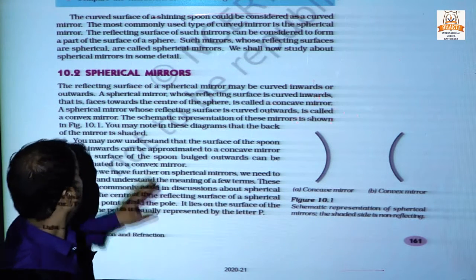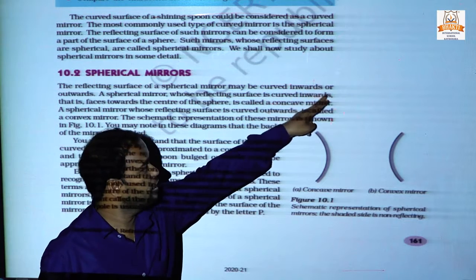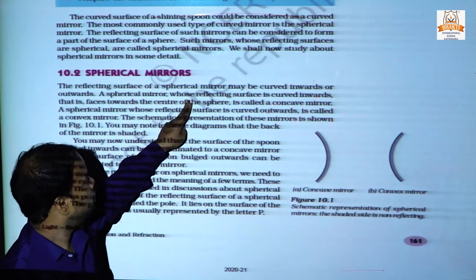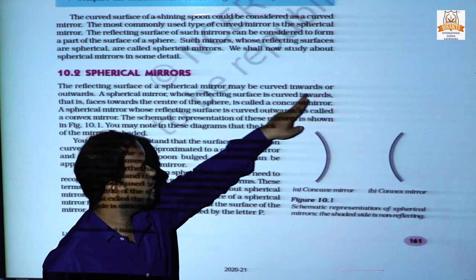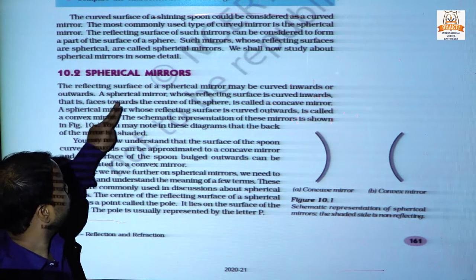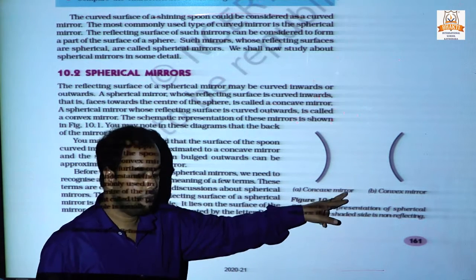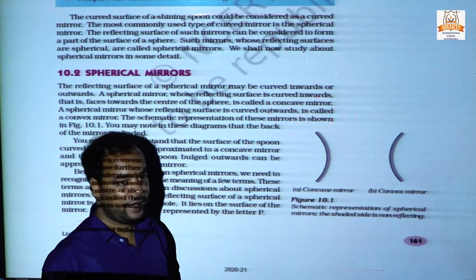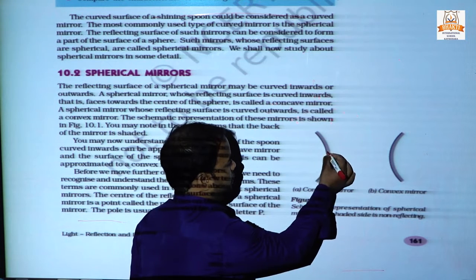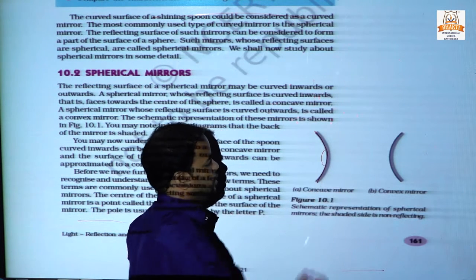The reflecting surface of a spherical mirror may be curved inward or outward. A spherical mirror whose reflecting surface is curved inward faces toward the center of the sphere. In the concave mirror, our face is seen in the center, in this area of the mirror.